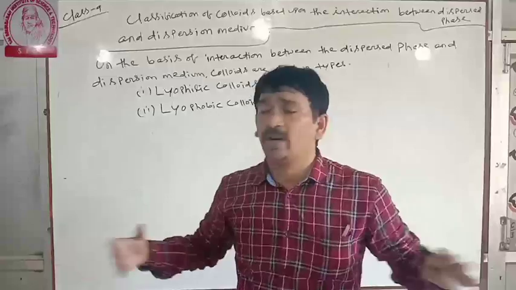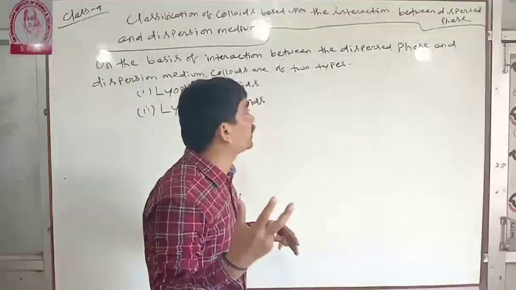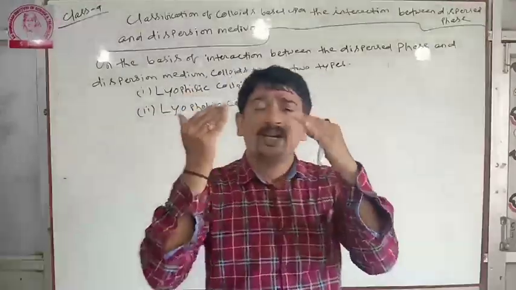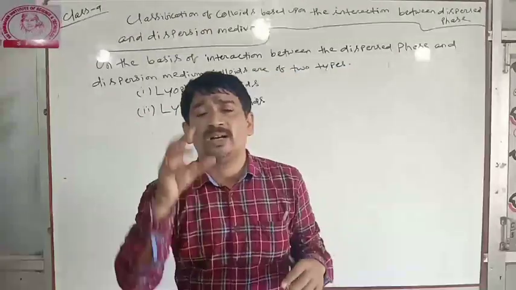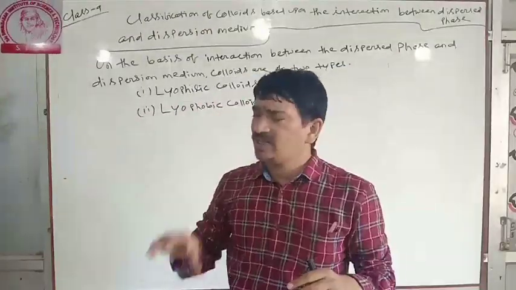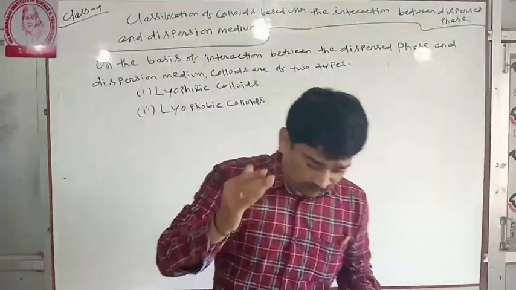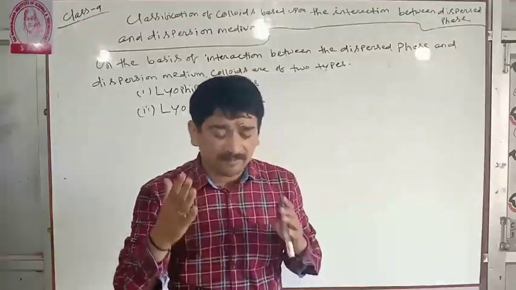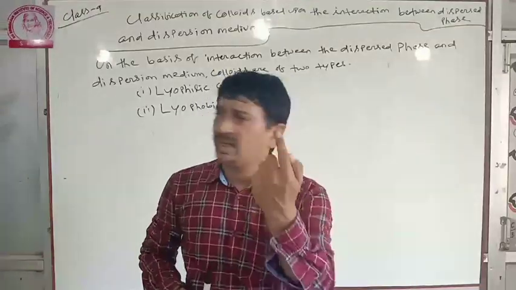So what is dispersed phase and what is dispersion medium? First we will discuss dispersed phase and dispersion medium. Then types of colloidal system. We will put a short question, 1 mark question.